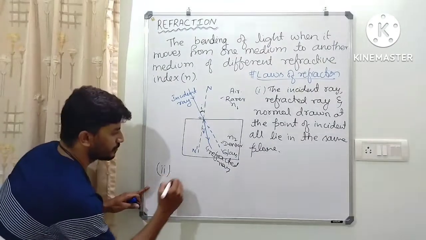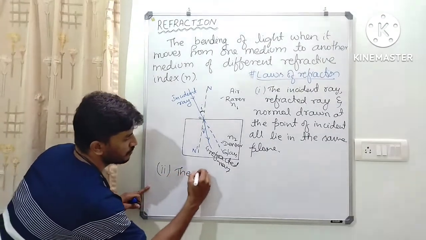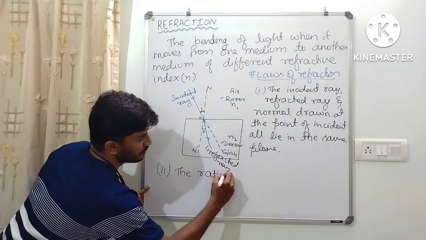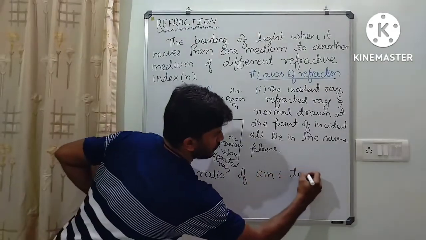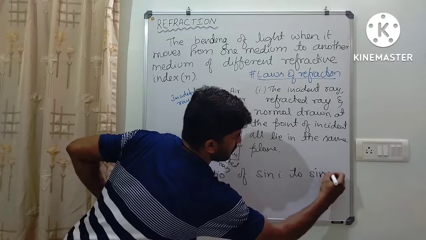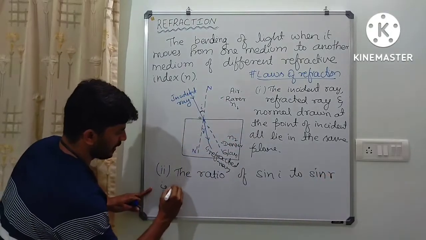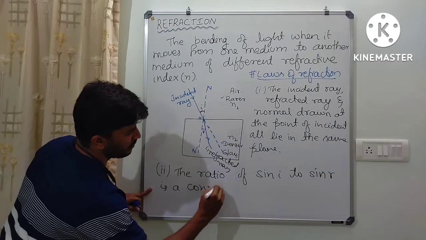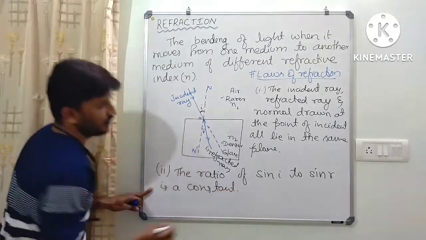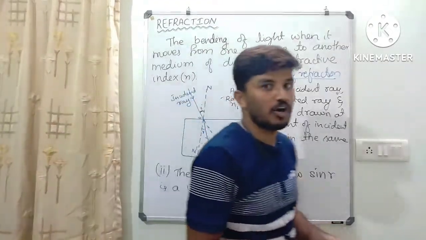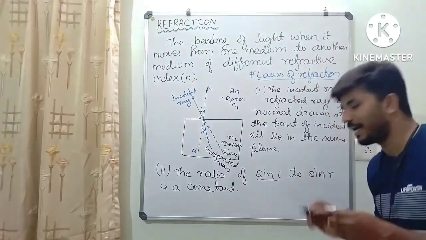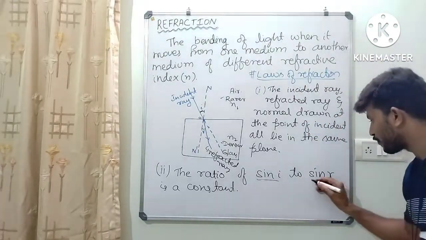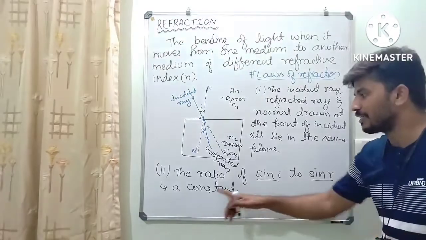Now here the ratio of sin I to sin R is a constant. Means the ratio of sine of an angle of incidence, that is sin I, to the sine of an angle of refraction, that is sin R, is a constant.